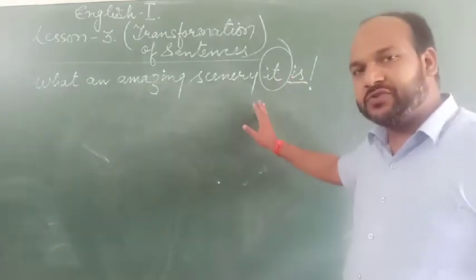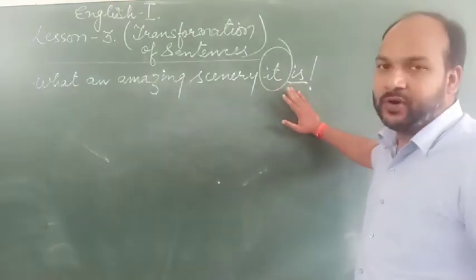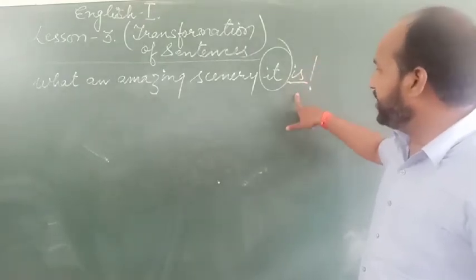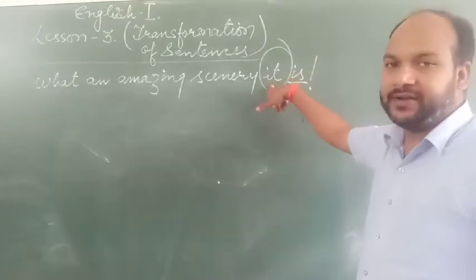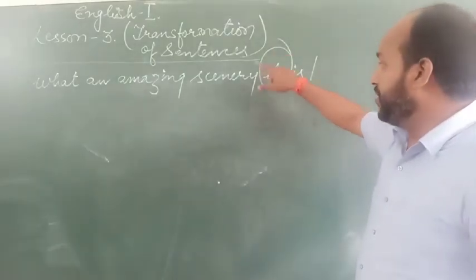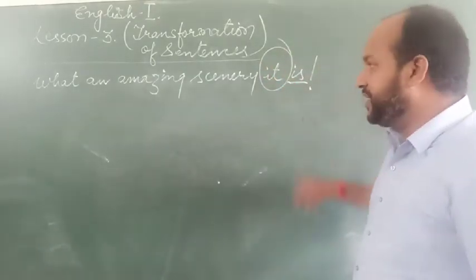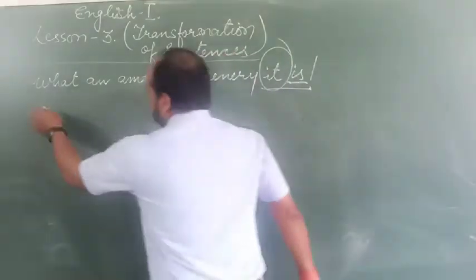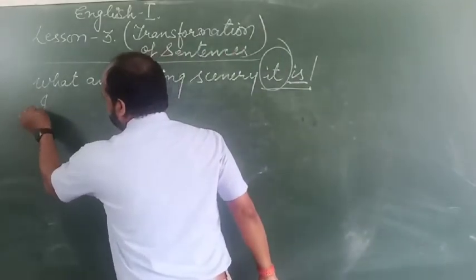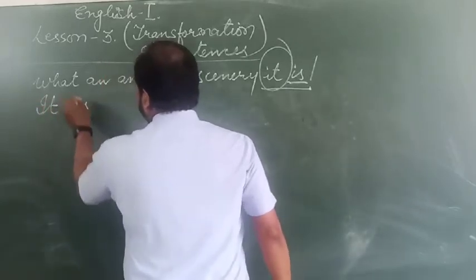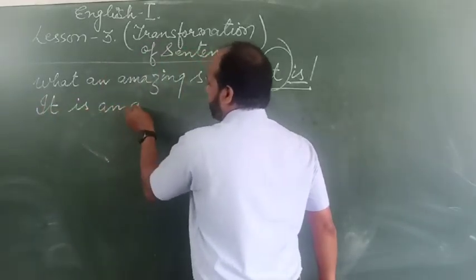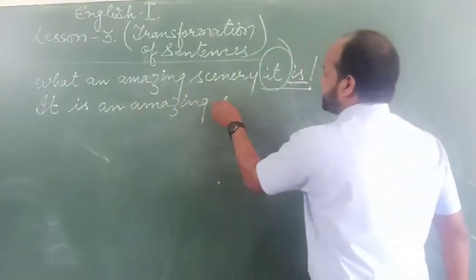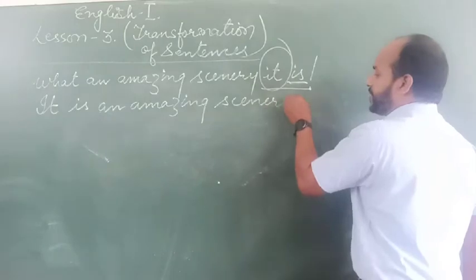Exclamatory sentences usually end with the verb, so it is very easy to find the verb here, then the pronoun it. In order to change this sentence into declarative, we move these two words forward to the beginning of the sentence: it is an amazing scenery.